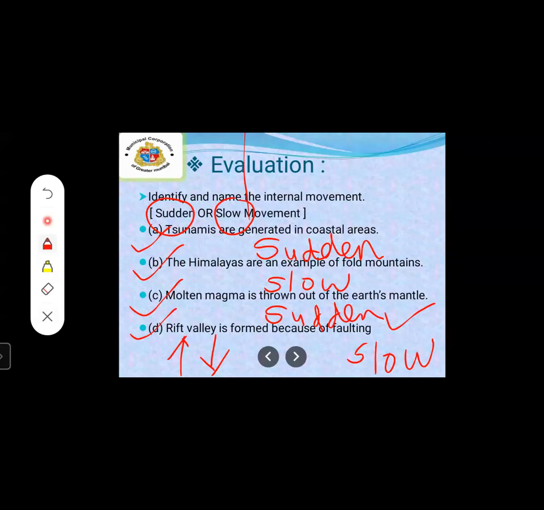Okay, so here we have done the revision of chapter 2. All the important points we have focused on.